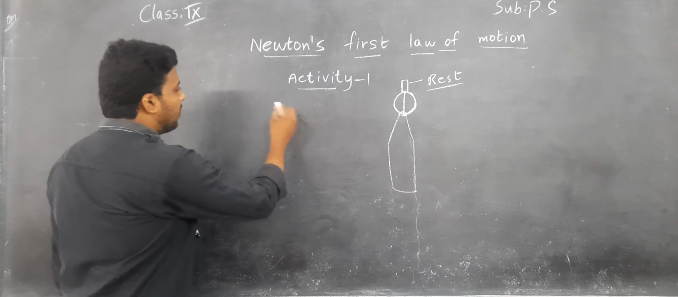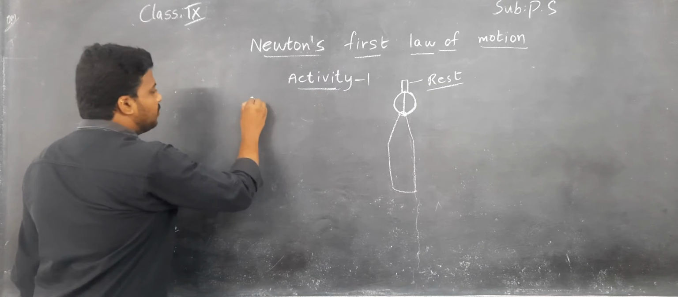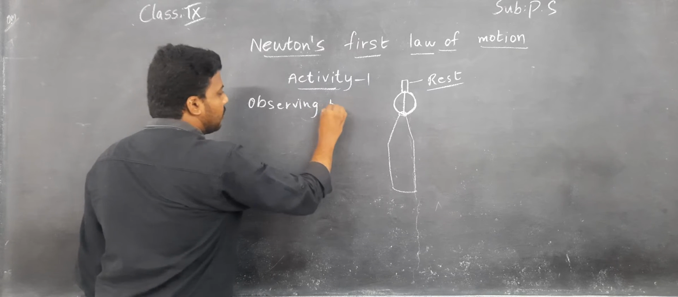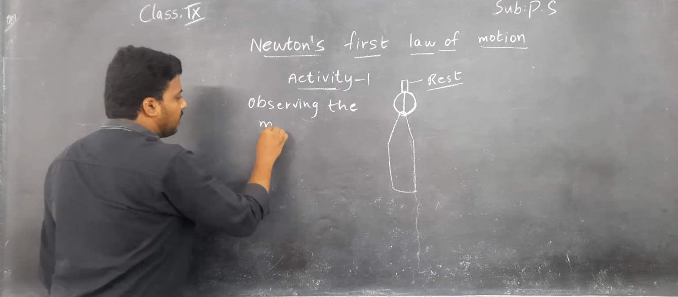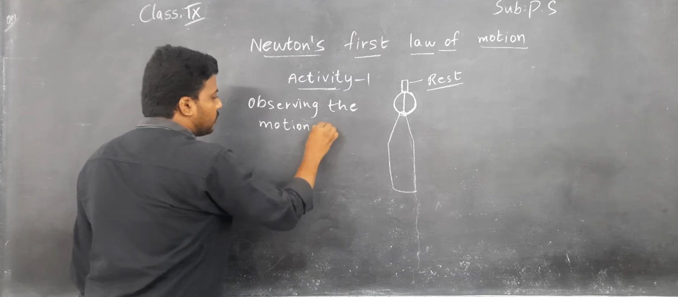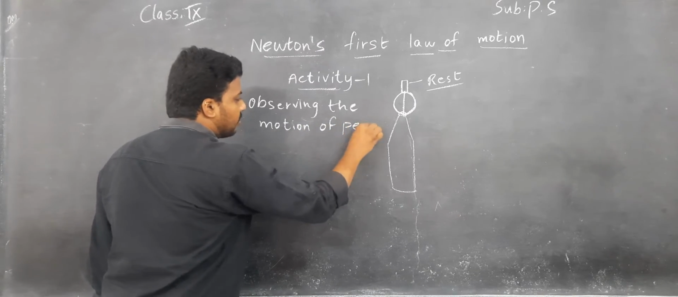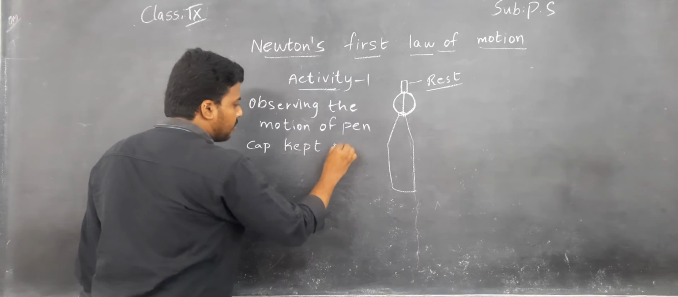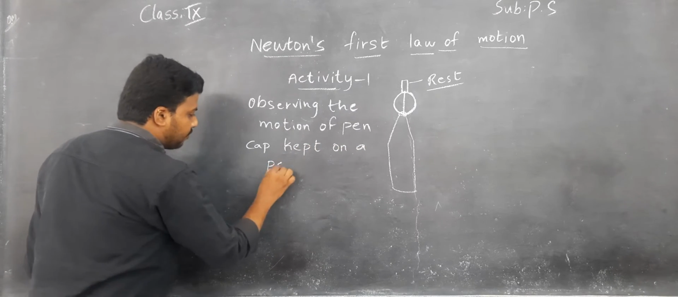Regarding that, I am writing the Activity 1 name: observing the motion of a pen cap kept on a paper strip.